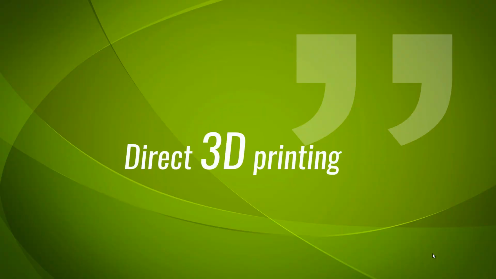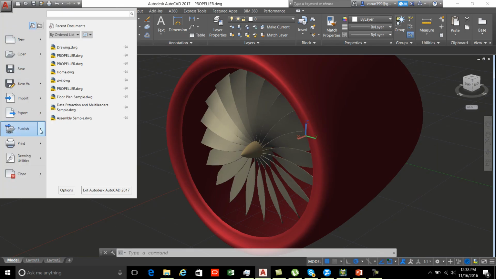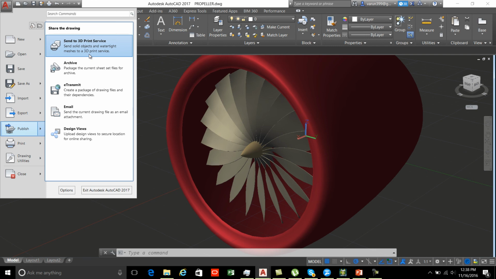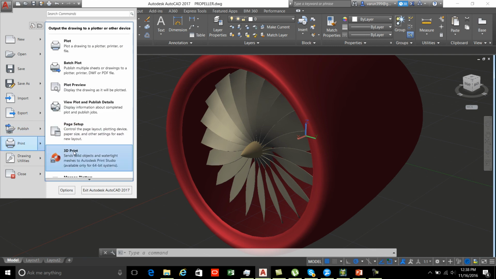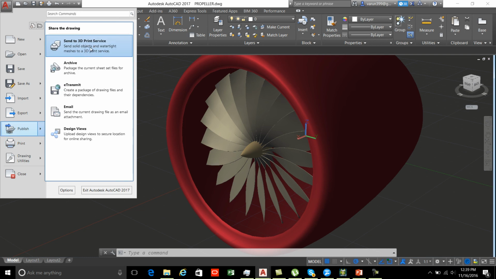Direct 3D printing. AutoCAD 2017 provides you an option to print your object to 3D. You can also utilize the option of 3D print which is available from Print Studio. 3D print service in AutoCAD 2017 provides a link with various 3D printers around the world.